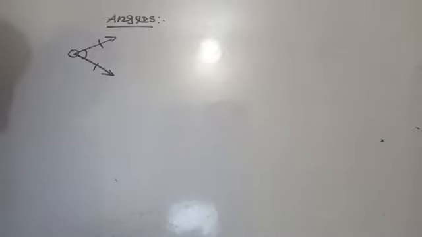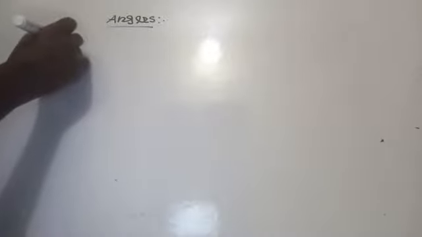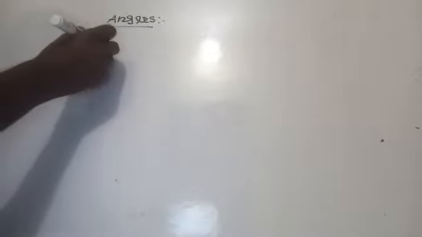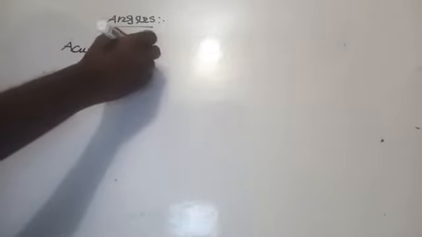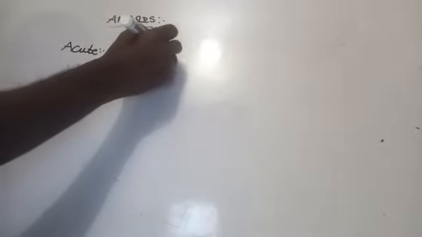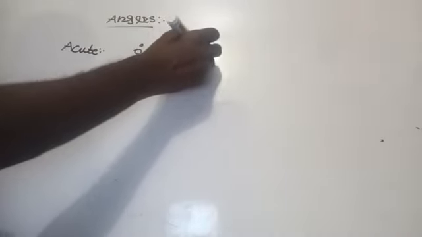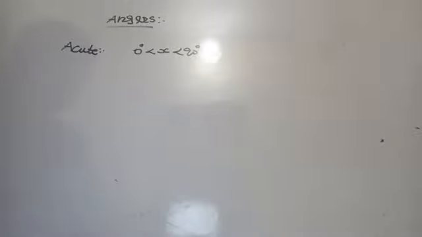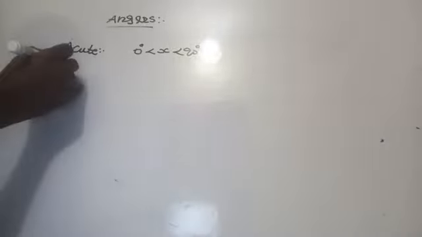Then what are the different types of angles? First one is acute angle. The value of that angle must be more than 0 degree and less than 90 degree. Am I right?